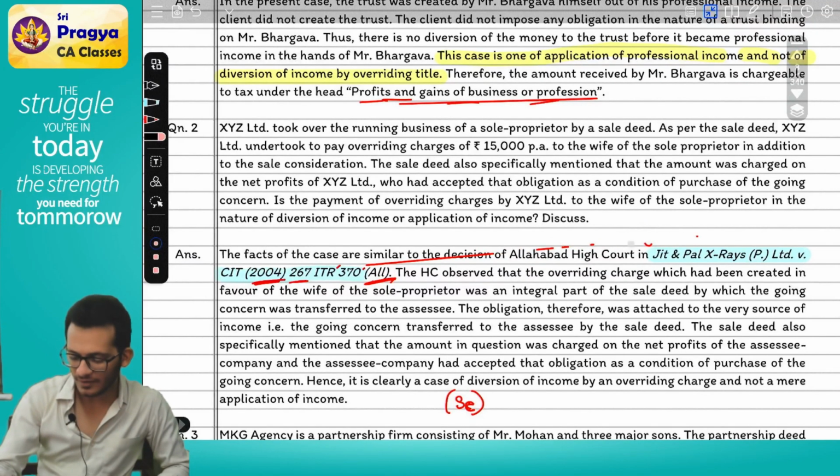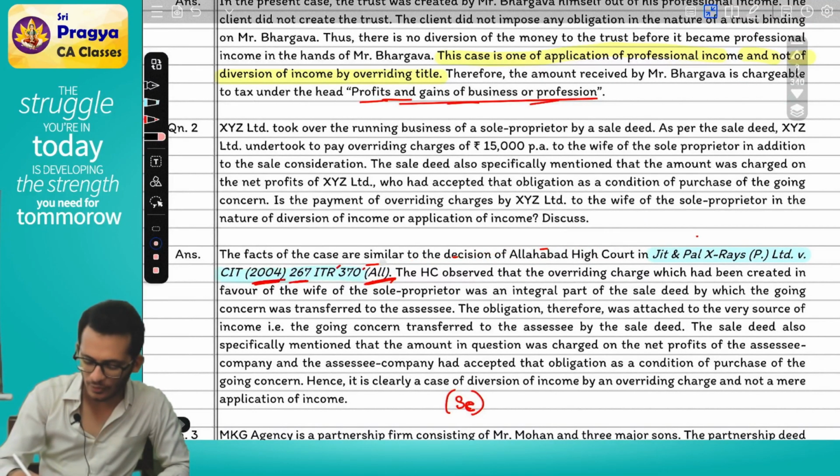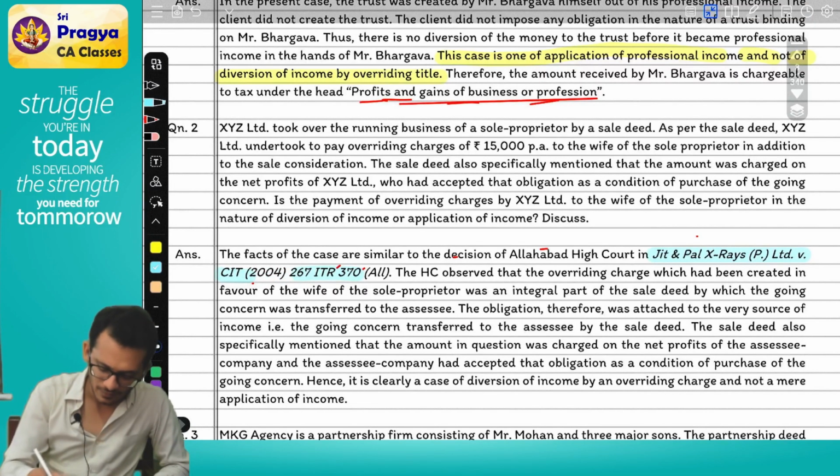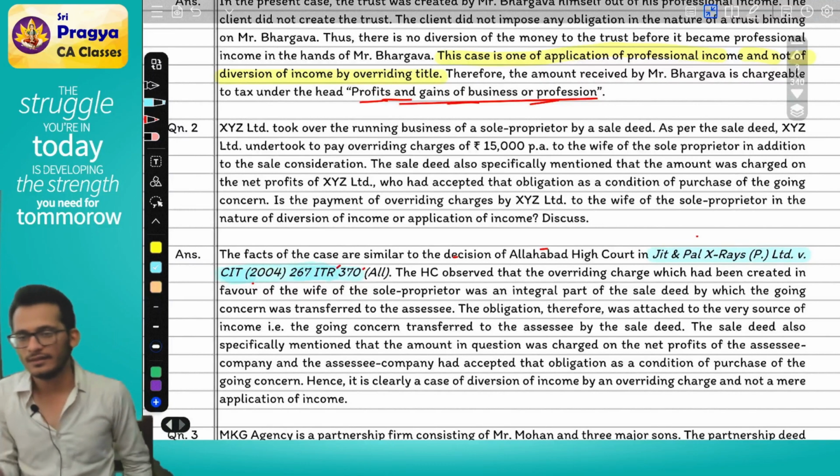Do you have to remember these numbers? Can you remember these numbers? No. Therefore, don't remember. It is enough if you say Allahabad High Court.